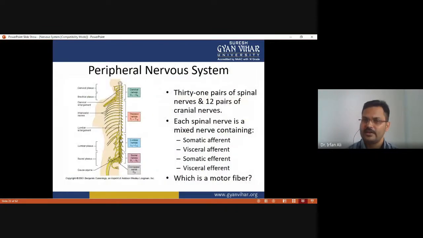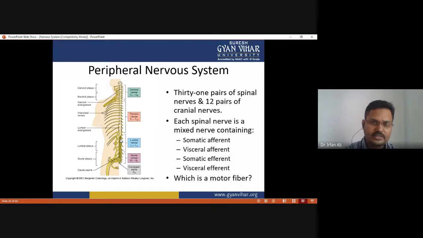Now the peripheral nervous system. The peripheral nervous system includes the 31 pairs of spinal nerves, along with 12 pairs of cranial nerves, and each spinal nerve is a mixed nerve containing somatic afferent neurons, visceral afferent neurons, somatic efferent neurons, and visceral efferent neurons.